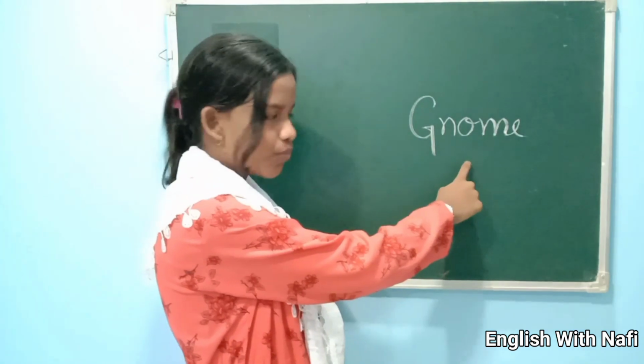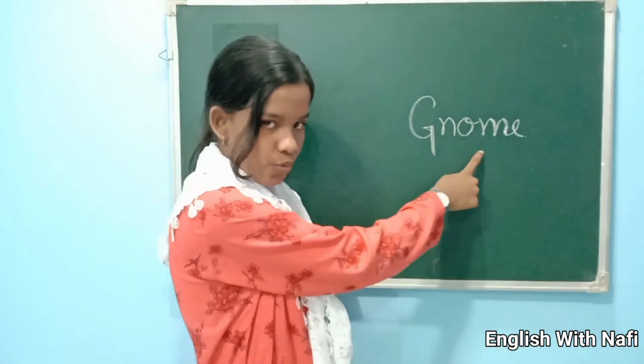In the case of G and N together at the beginning, G will be silent. Example, gnome. Here G is silent. Gnome.